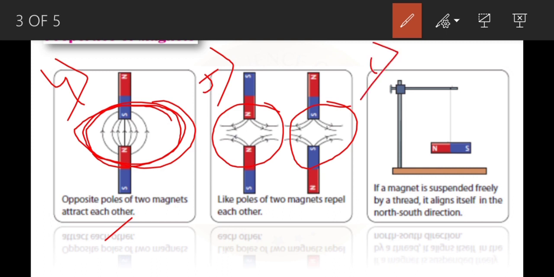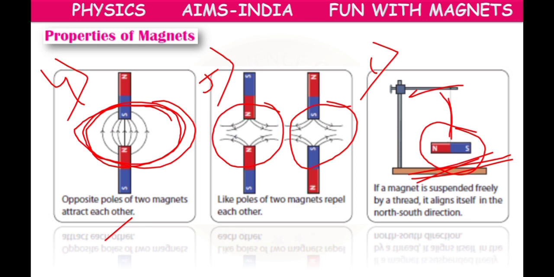And last but not the least, the sixth property. What does it tell? Whenever a magnet is suspended with the help of a thread or a rod, when it is suspended freely, it always aligns itself in the direction of north and south. So okay children, these are the properties of magnet.